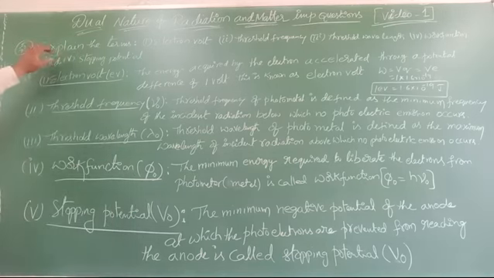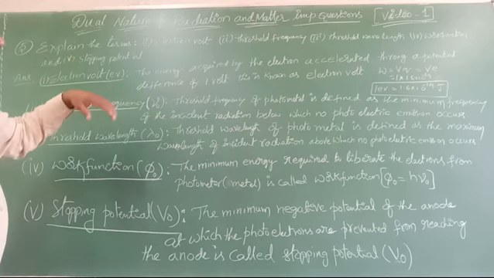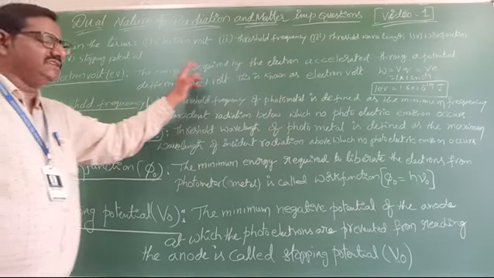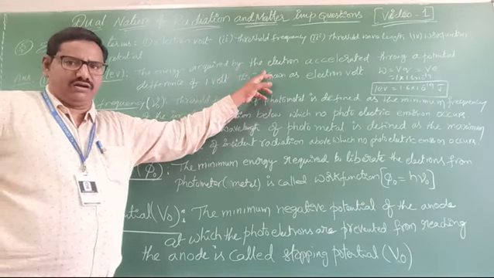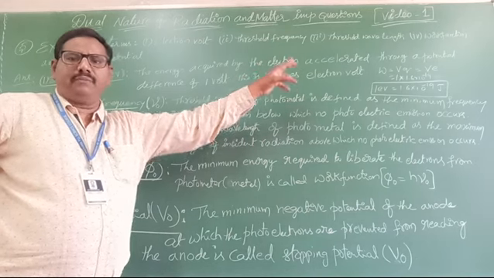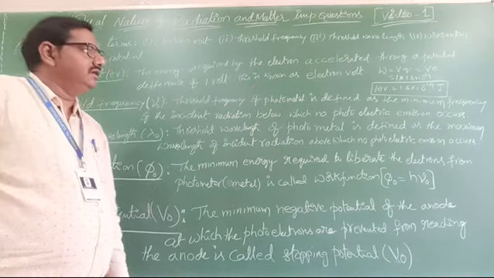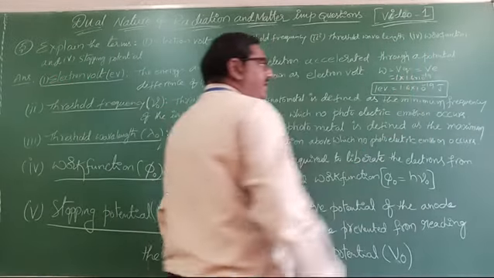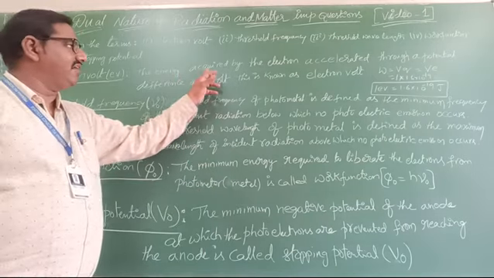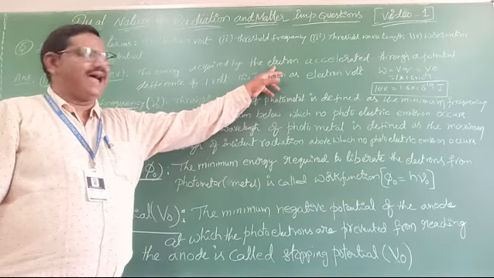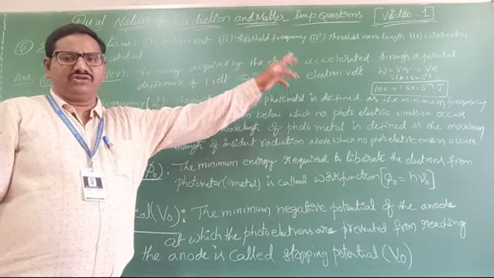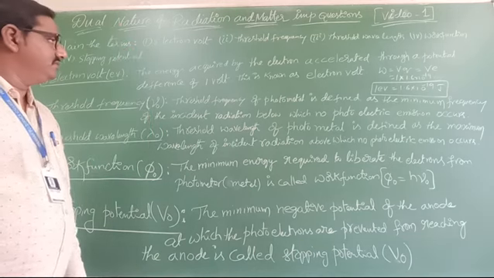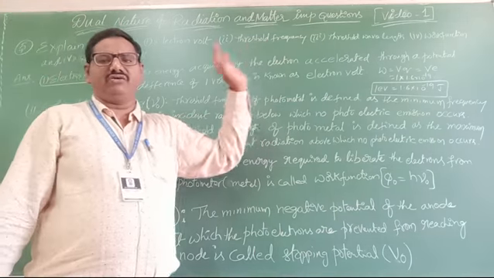Any one definition for 1 mark. See, the first one is electron volt. What is electron volt? Are you know that? Very simple. The energy acquired by an electron accelerated through a potential difference of 1 volt. Okay, this is known as electron volt.